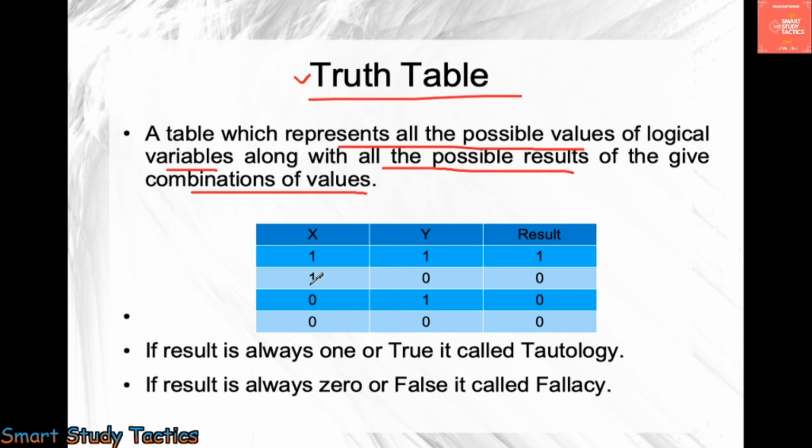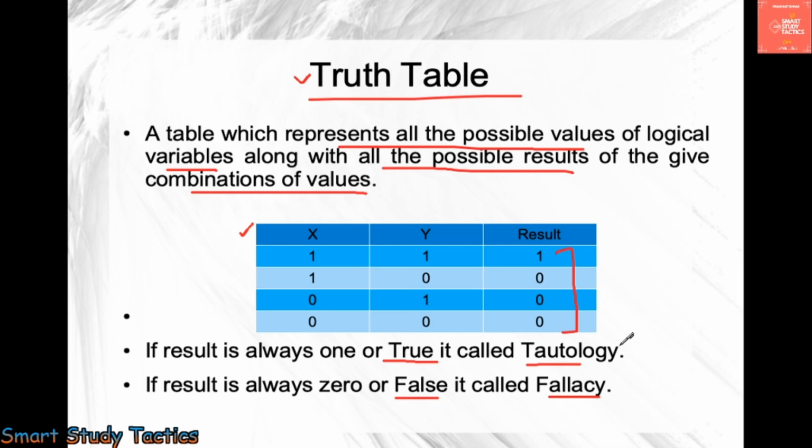I think this is pretty clear to everyone. As you can see, there are two values, x and y, and for the given conditions we give the result. This is known as the truth table. In a truth table, you have to memorize a few things. If all the conditions are true, that is a tautology. If all the conditions are false, zero or false, that is a fallacy. These things you have to remember, as you may get a 1 mark question or an MCQ. So my dear students, remember these things.